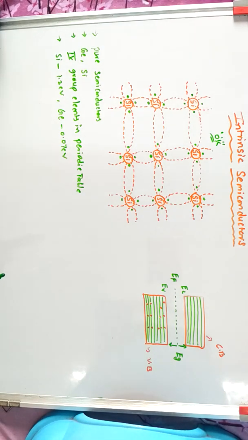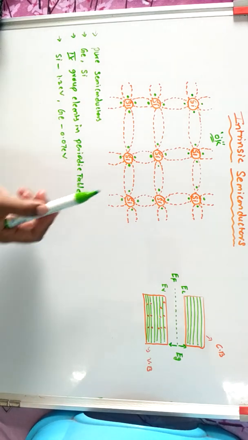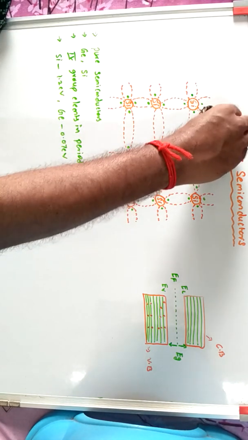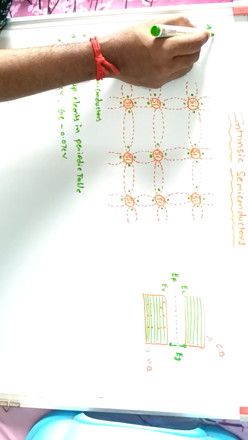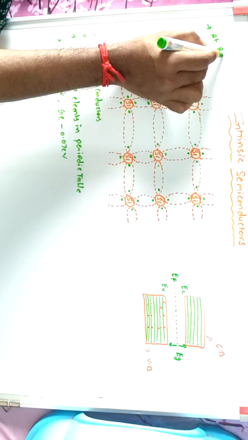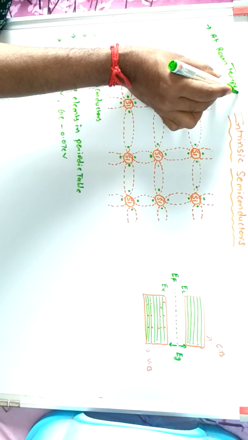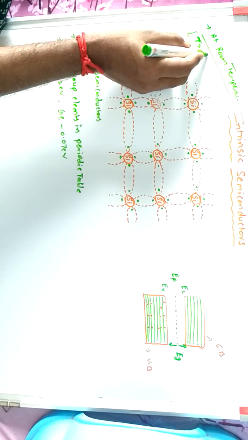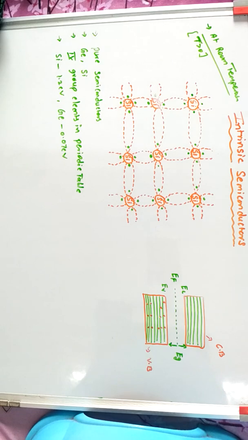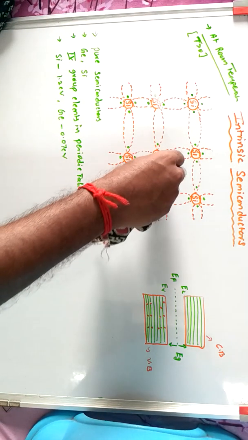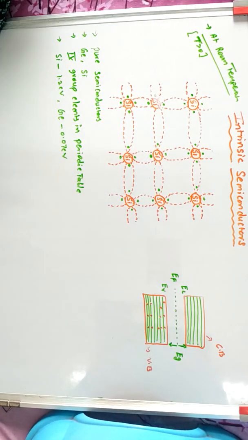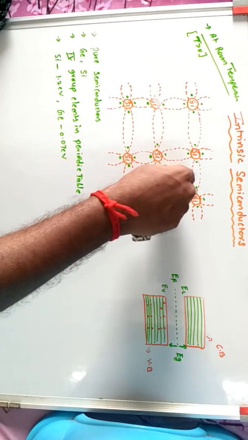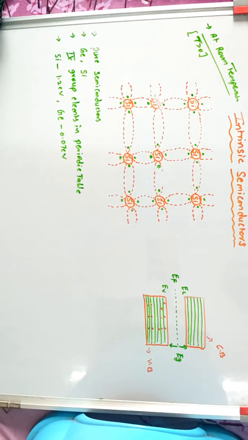Next, at room temperature, above 0 Kelvin, that is, T greater than 0.